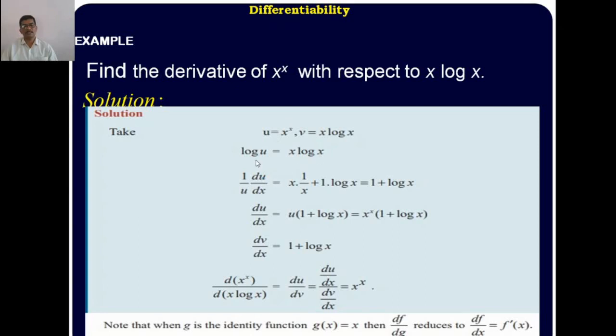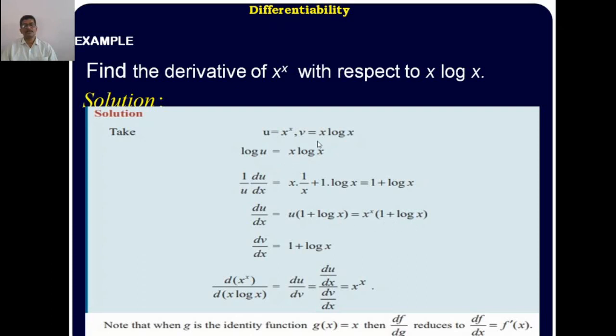Then differentiating with respect to x, 1 by u into du upon dx equal to x into 1 by x plus log x into derivative of x which is 1, so x cancels, 1 plus log x. Therefore, derivative of u with respect to x is, by cross multiplication, u into 1 plus log x, or x to the power x into 1 plus log x.